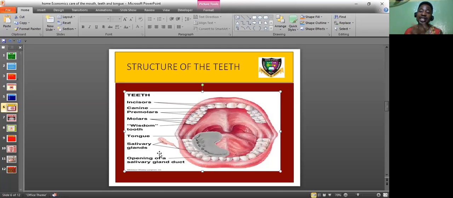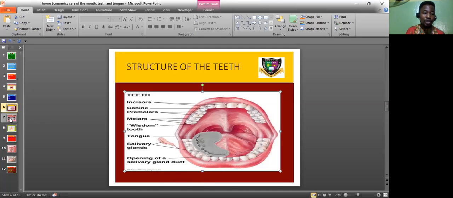It also helps with breaking down food, because the breaking down of food starts from the mouth. Digestion starts from the mouth. So the salivary gland helps the enzymes that break down food in your mouth to be active. So those are the functions of the salivary gland. And here is the opening of the salivary gland duct. There are ducts where the saliva is secreted from, that means comes out from the salivary gland. So there are tiny dots where you secrete your saliva from. So here is the structure of the teeth, the salivary gland, and your tongue.